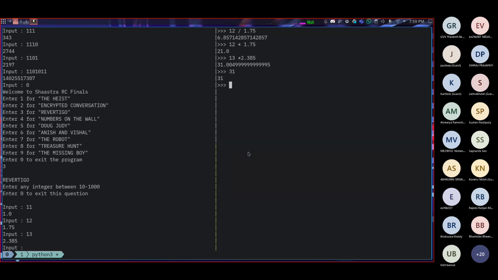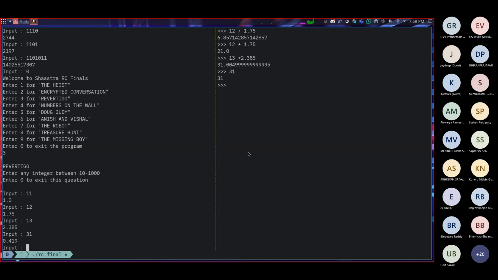So as you see, this is basically finding a ratio which reverses the given number, right? So if we input 31, it will give us 0.419, and 31 times 0.419 is simply 12.9888, which is basically 13 again, truncation errors. So when we input a certain number, we'll get a ratio of the reverse number by the current number. I hope that makes sense. So 31 times ratio is 13. So our ratio is basically 13 divided by 31.